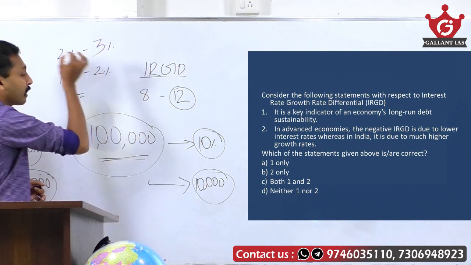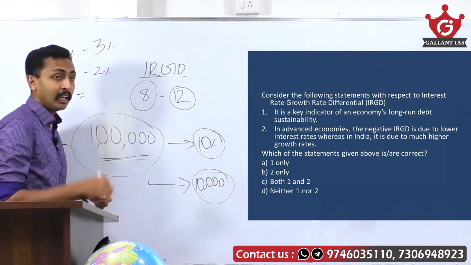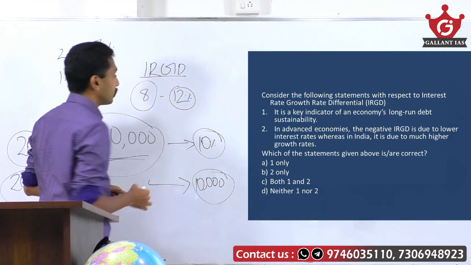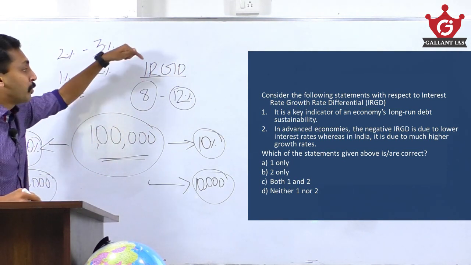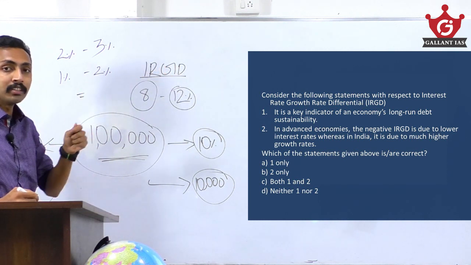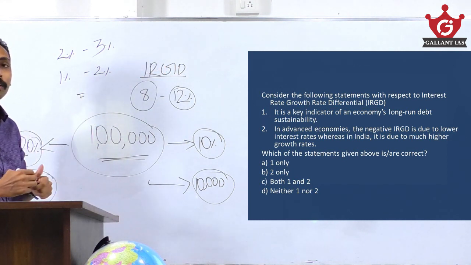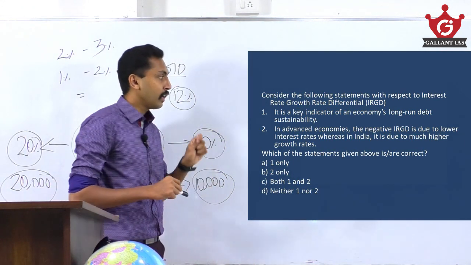So they are also having a negative IRGD. In India, our interest rate is 8% and growth rate is 12%. So we are having a higher interest rate, but because of the even higher growth rate, we are having a negative IRGD. So the second statement is also correct. So the answer is option C, both 1 and 2.